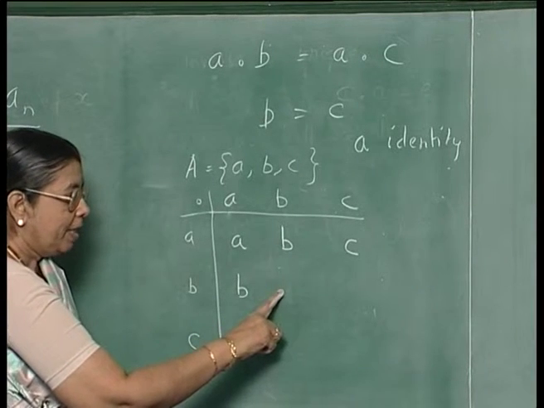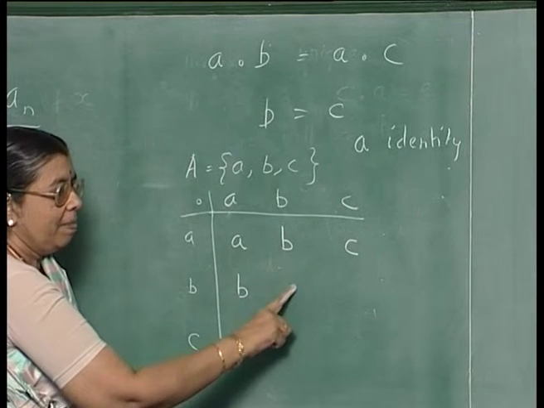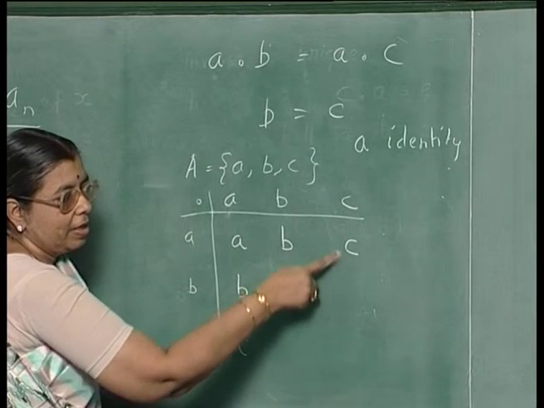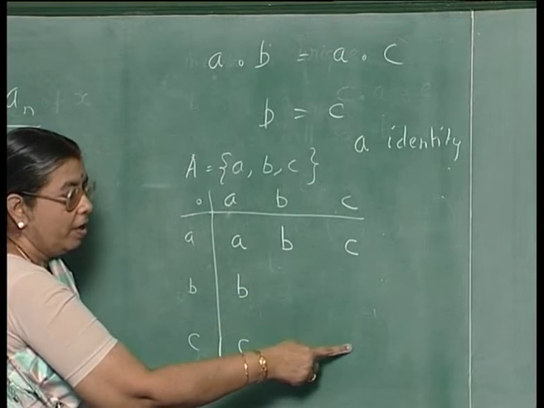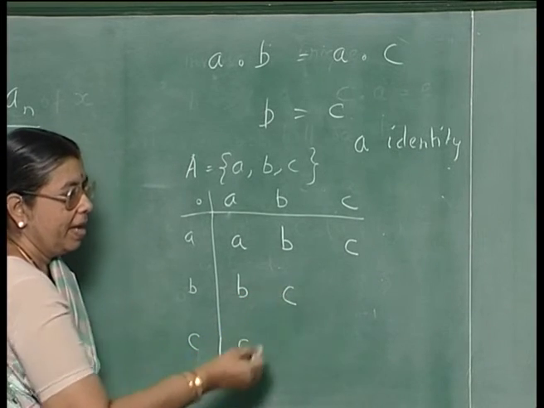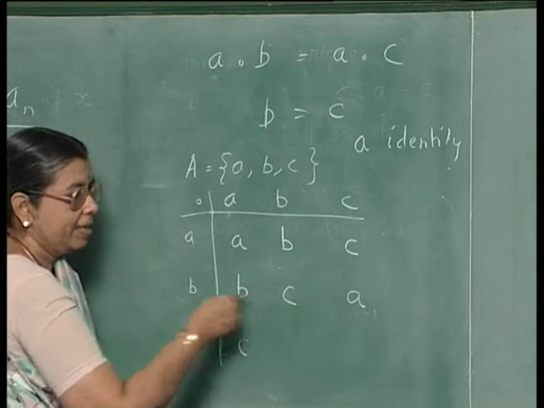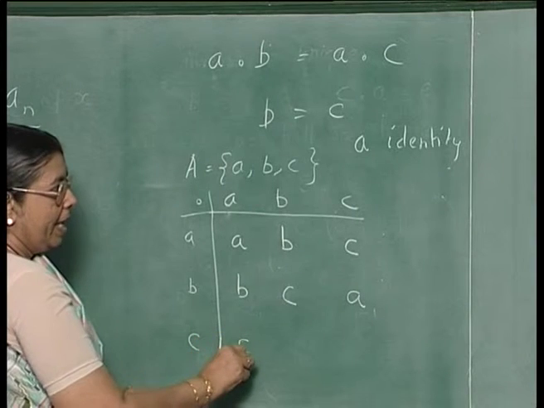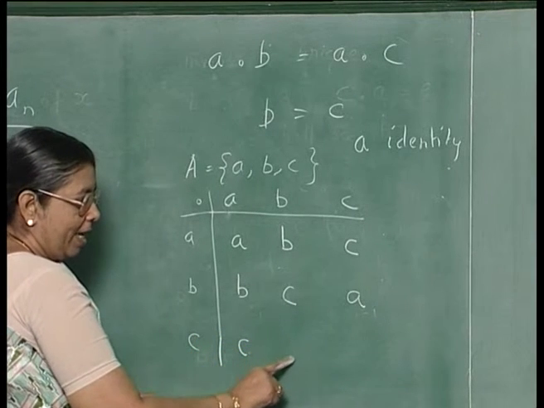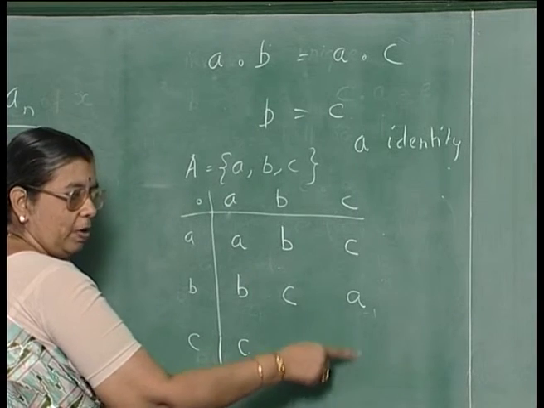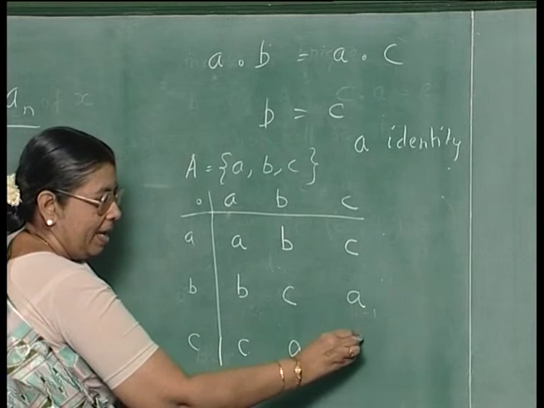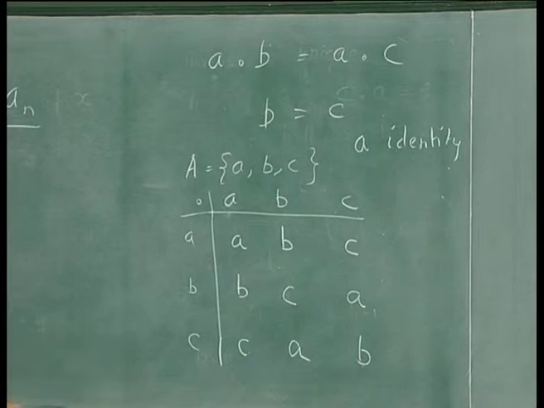Now, what happens here? Suppose I write A here, then because each row is a permutation, I have to write C here, which is not possible. In that case, C occurs twice in this column, which is not correct. So, the only way I can fill this table is C and then A here, because all 3 elements should occur. Similarly, you will find that here you have to write A. If you write B here, you have to write A here, then 2 elements will be the same in one column, which is not correct. So, you have to write only A here and then B here. So, this is the table for a group having 3 elements.